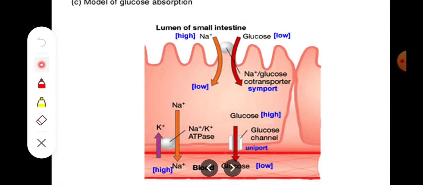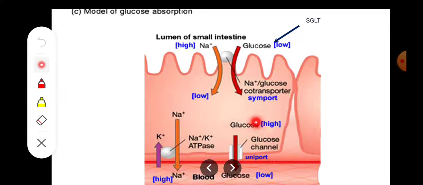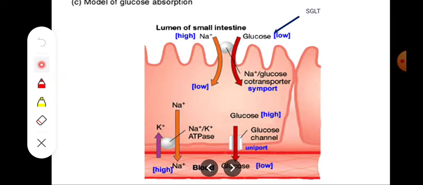And in the second one you can see the glucose transporter alone. This is the second example, glucose transporter, and here the glucose is transported from its high concentration to the low concentration with the help of glucose transporter, simply GLUT, G-L-U-T. It is simply represented as GLUT. So this is an example of sodium dependent glucose transporter, and this is only glucose transporter.